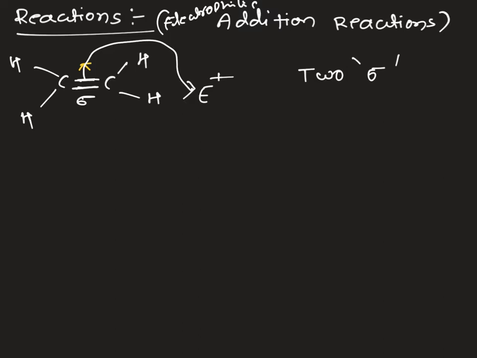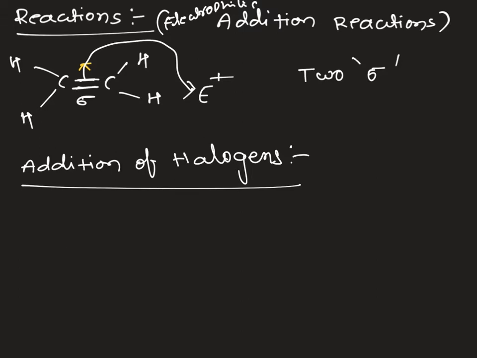Let's take a simple example. The first reaction I am taking is the addition of halogens. If I take ethene and add bromine or chlorine, with CCl4 as a solvent, what happens?